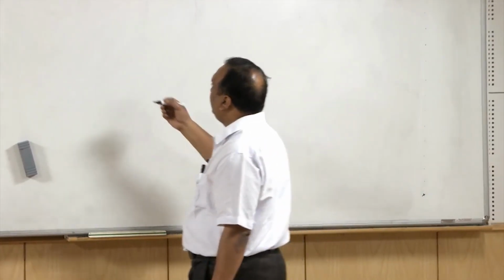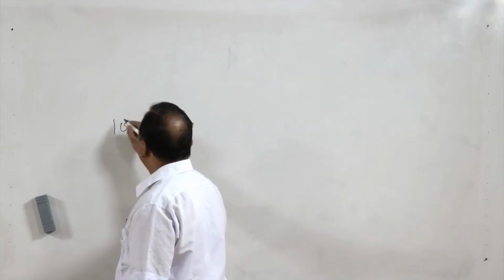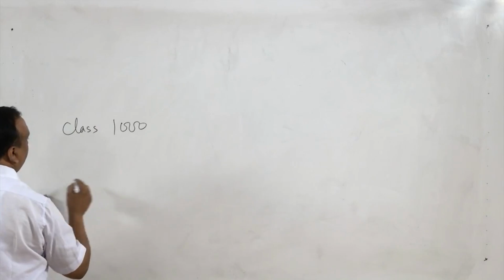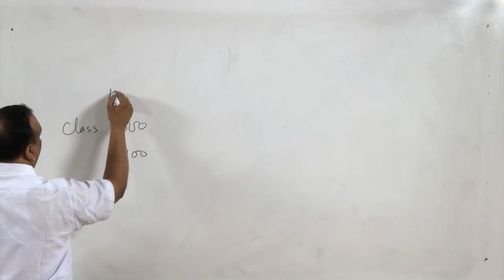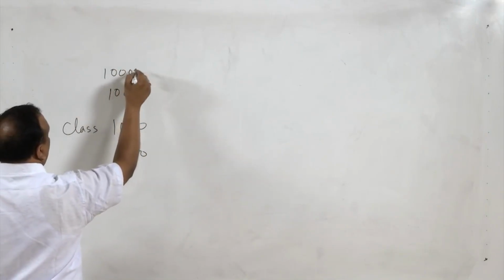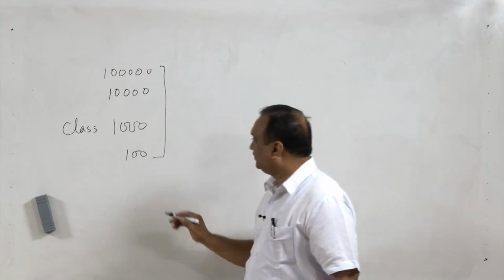I will say it is a class 1000, class 1000 air, class 100 air, class 10,000 air, class 1 lakh air, like this. Now what does this class mean?